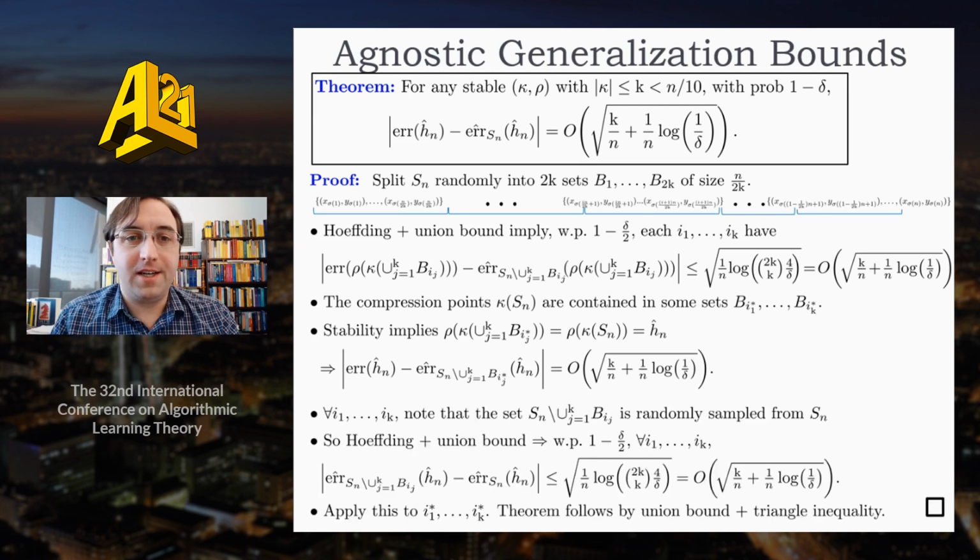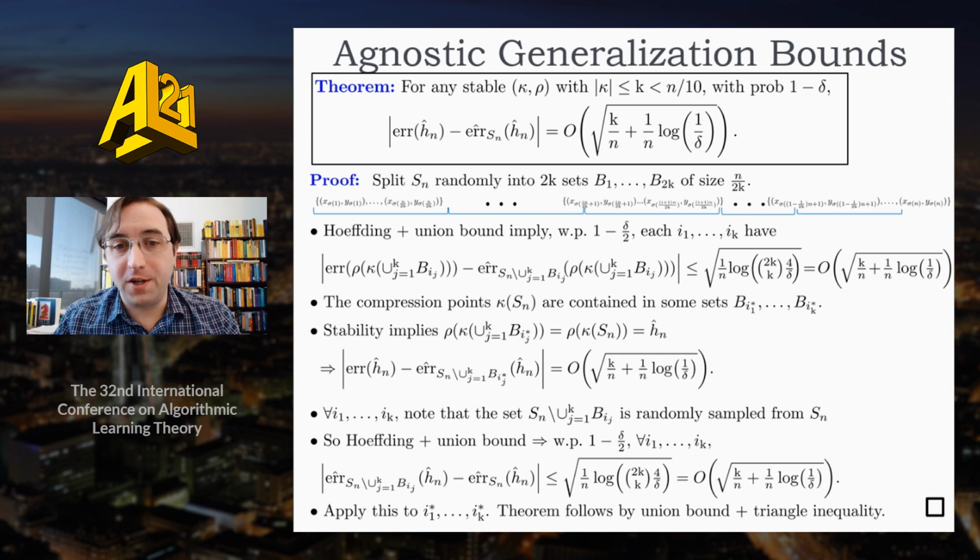Now, to get a bound in terms of the empirical error on the full data set, let's note that since these 2k sets are randomly constructed, for any choice of k sets, the data not contained in those sets are a random sample from the full set.